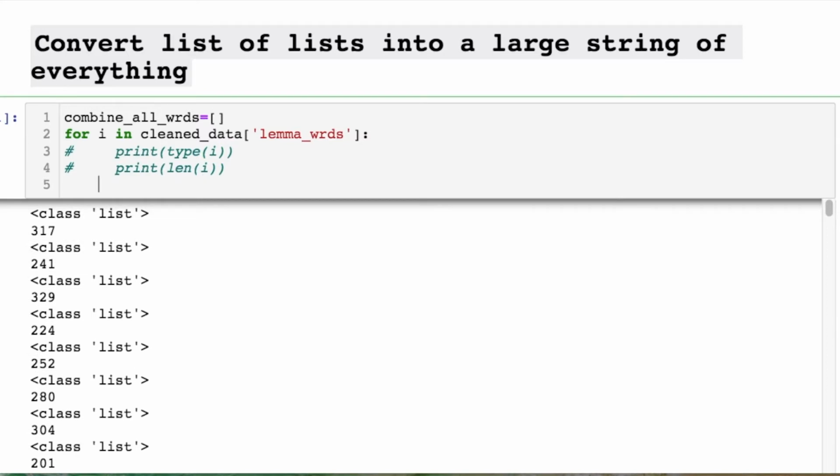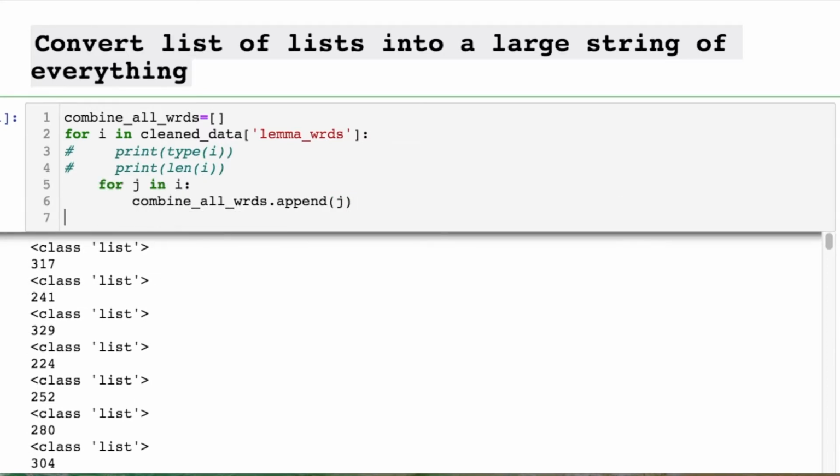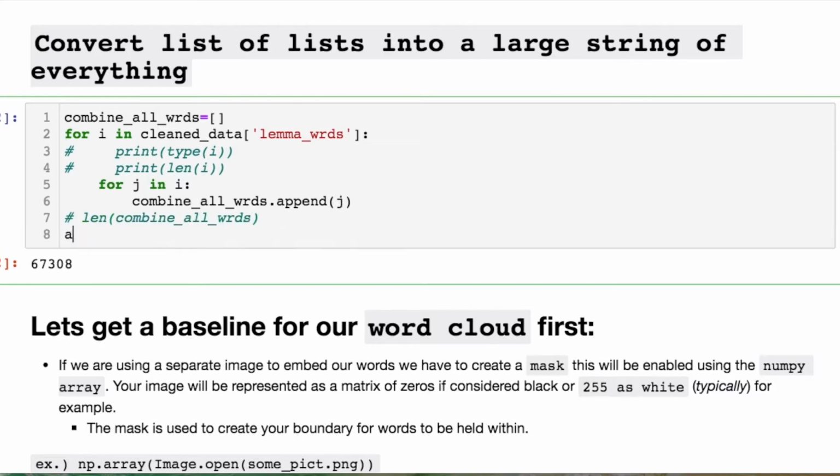Okay, let's iterate once more. So I iterated and I stored it, but what's really going on here? We need to do a string join for this list of all of the strings. Let's get an idea of how long this actually is. Okay. It's pretty big, 67,000 for only 200 entries after we did all of our data cleaning for the NLP. Okay, fine. We stored this whole thing as one big old string now.